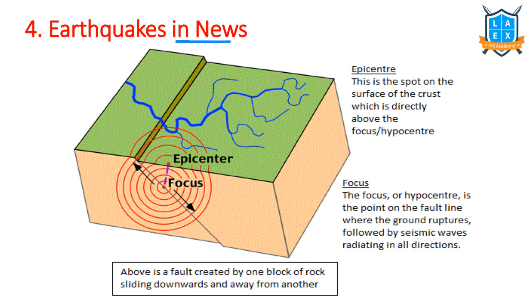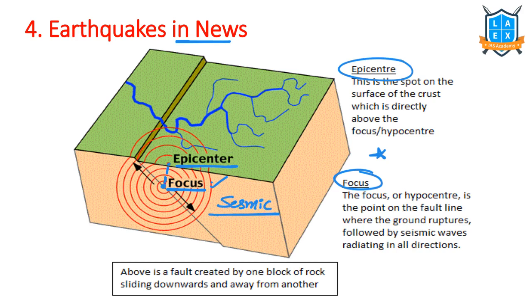Earthquakes in news. What is the meaning of earthquake? Earthquake is the sudden shaking of the Earth's surface due to the sudden release of energy from the interior of the Earth. The point from where this release of energy happens is called focus, and the vertical point over the surface of the Earth is called epicenter. Epicenter and focus. These two are important words, we should know them. As we just said, focus is the point from where earthquake waves called seismic waves originate.